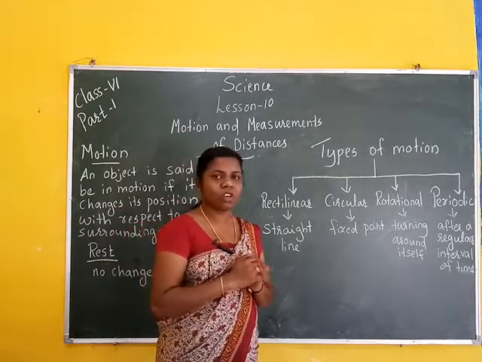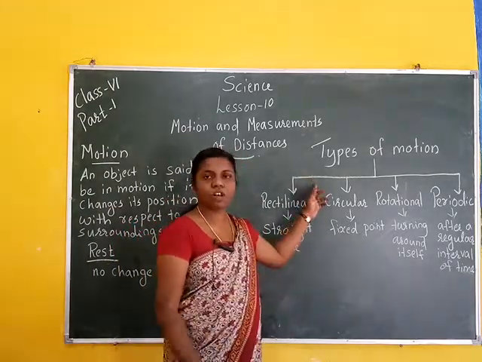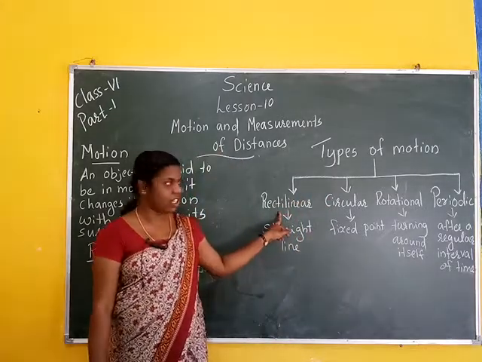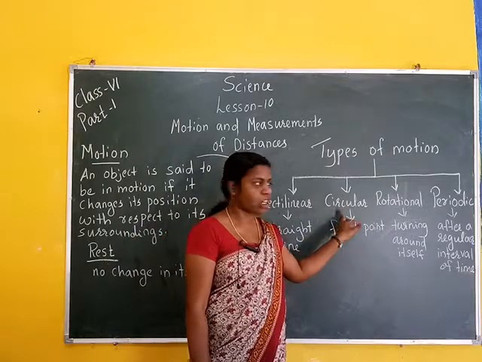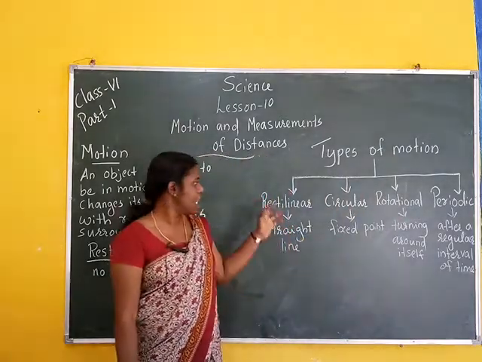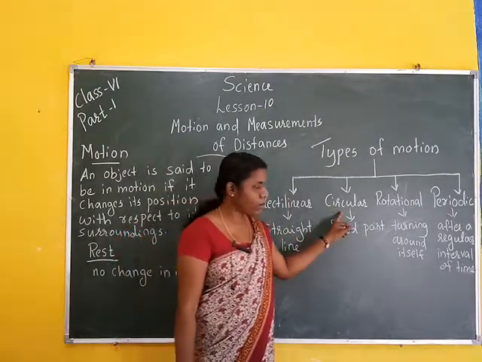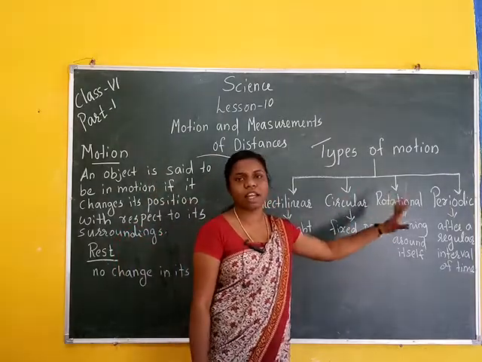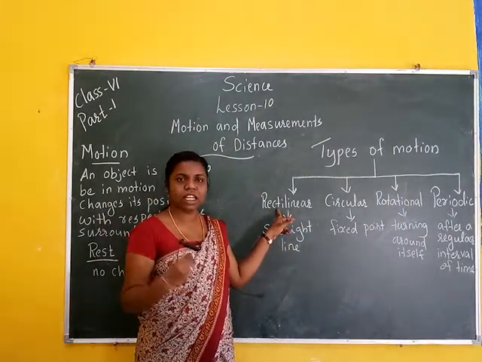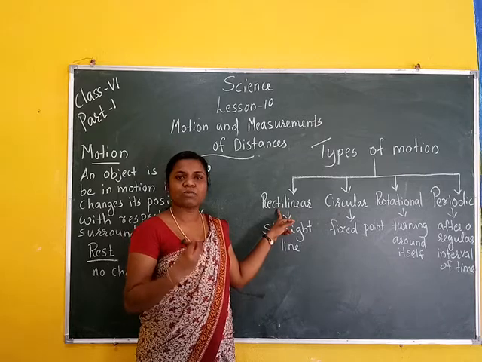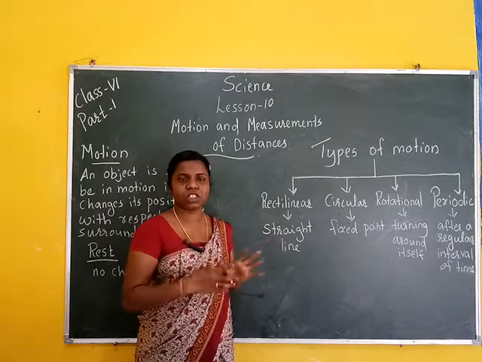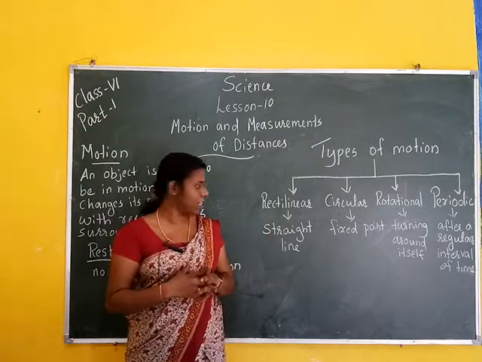Next, let us study the types of motion. There are four types of motion: rectilinear motion, circular motion, rotational motion and periodic motion. First, rectilinear motion. An example is vehicles moving on a straight road. That means rectilinear motion is when objects move along a straight line.